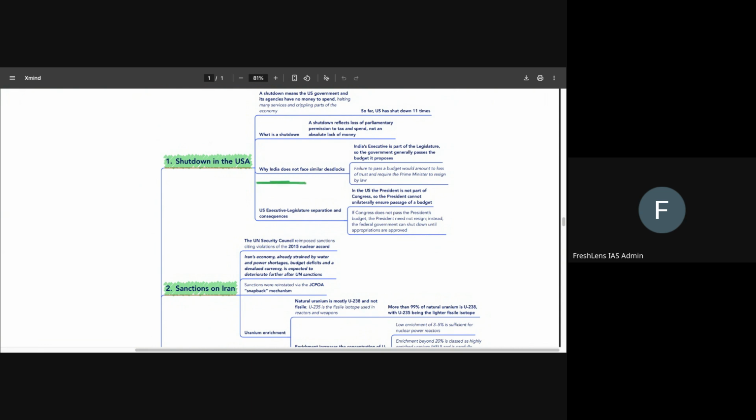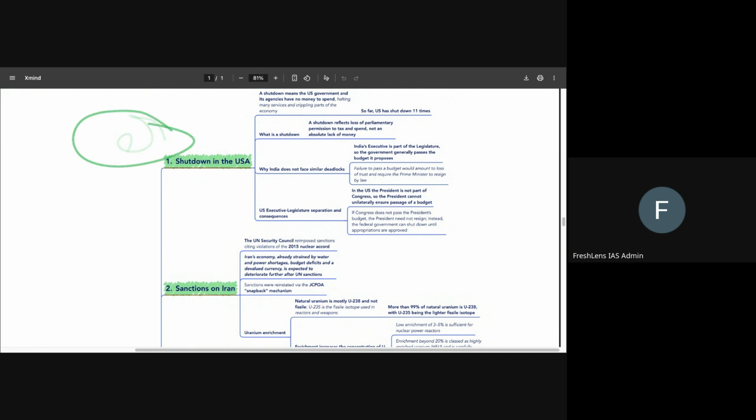Then comes why India does not face similar deadlocks. Why do we not have such a system of shutdown? That is because India's executive is part of the legislature itself. So the government generally passes the budget provisions it proposes. However, if the budget is not passed, it will lead to loss of trust and will require the prime minister to resign by law. So with regards to India, we have to be clear that shutdowns do not happen because we have a parliamentary system, unlike the presidential system in the US.